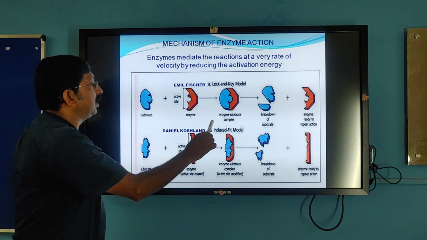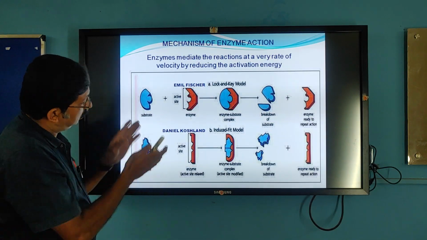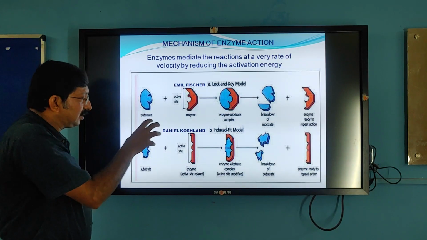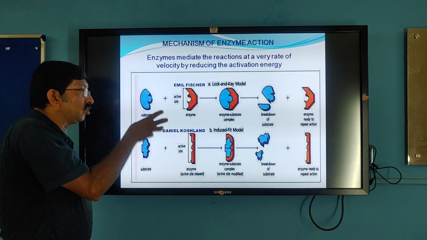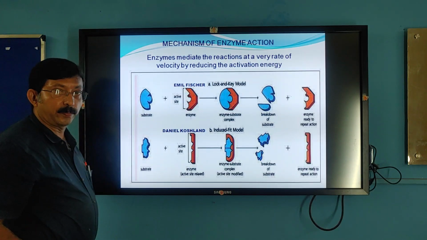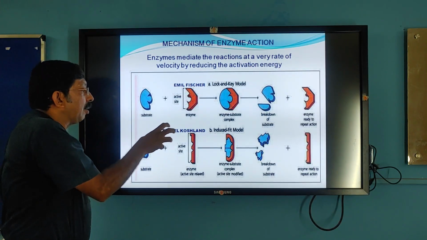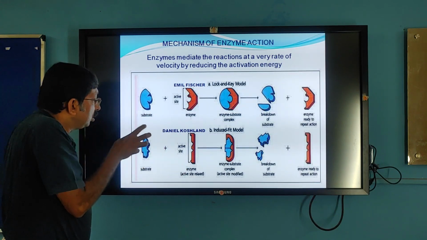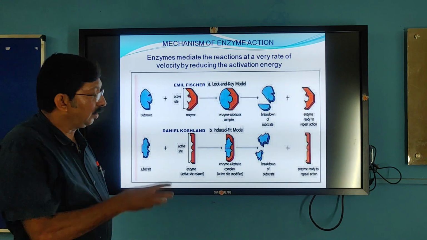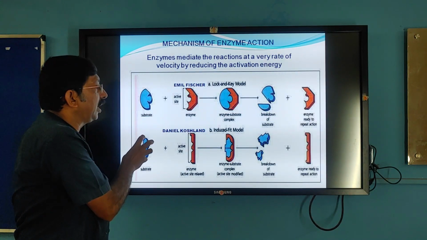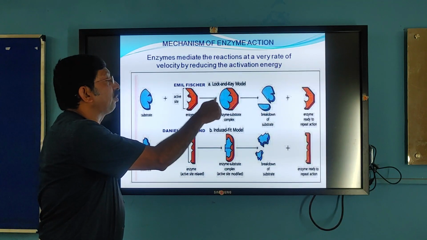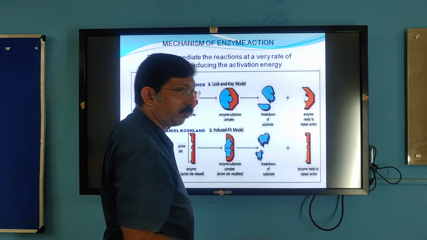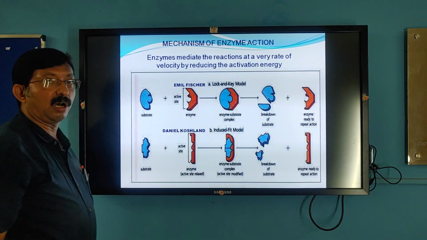Whereas Daniel Koshland's induced fit model explains a slight modification. Here also there is an active site, there is no change. But the concept is that the active site is not fixed, unlike in the lock and key model. Whenever the substrate approaches the active site of the enzyme, the active site adjusts its shape to the shape of the substrate, and that is called the induced fit model. The active site fits the substrate, and then the substrate is converted into product. This is the most accepted model of enzyme action.